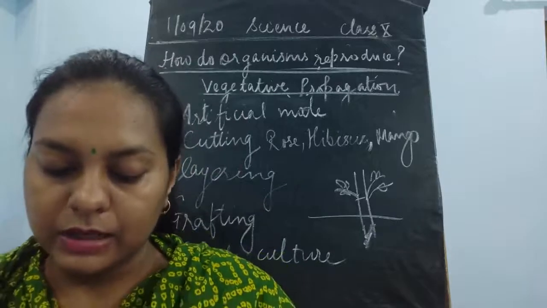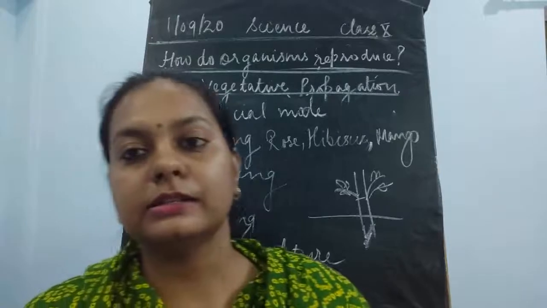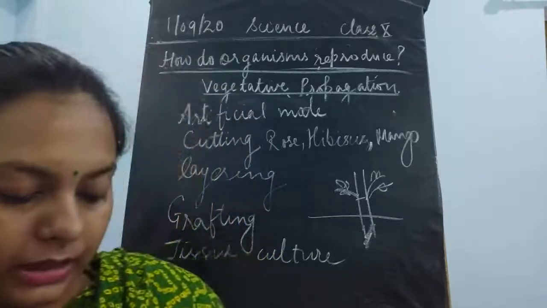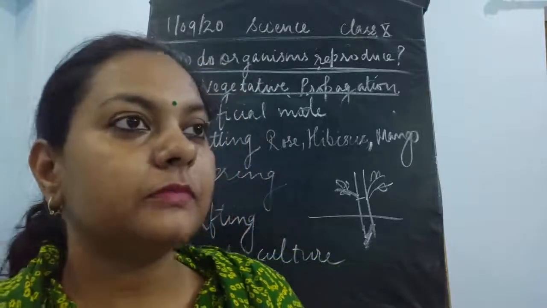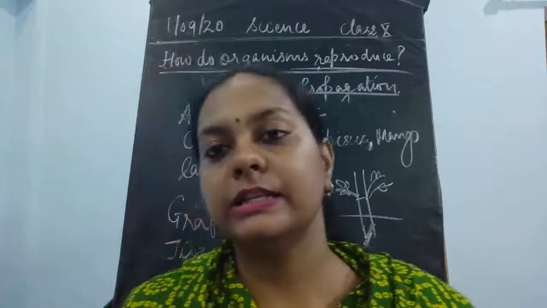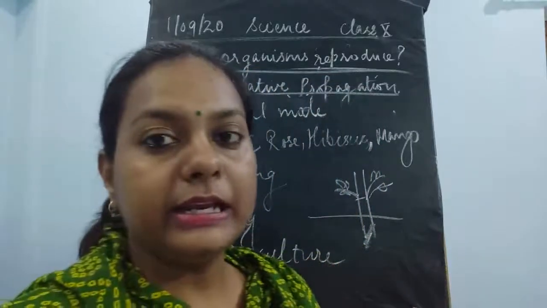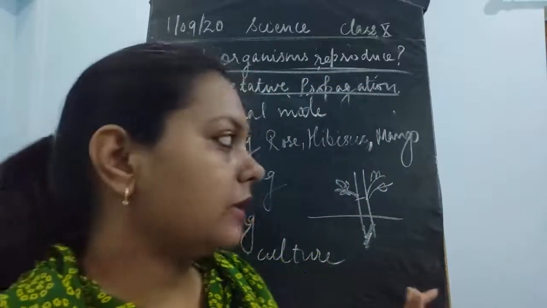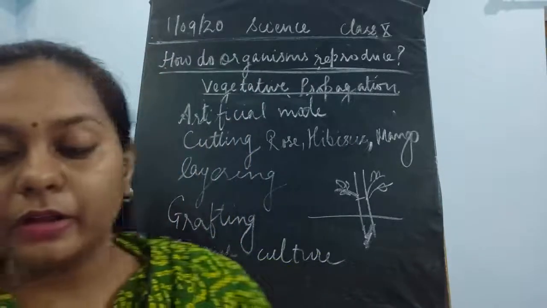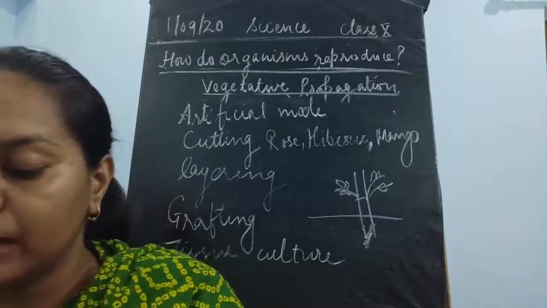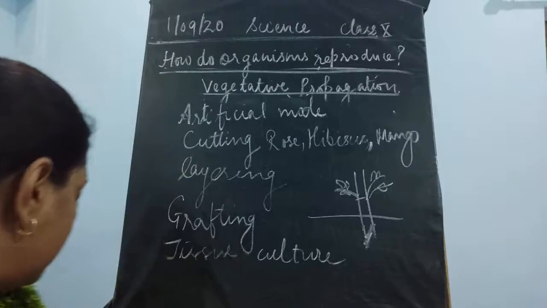Now for stem cutting, healthy stems should be taken. The cutting should be done in the growing season. If the growing season is not there, it is not going to stay alive for many days. It is going to die after some time as soon as you cut it and put it inside the soil. So take the stem of a healthy rose plant, and then you cut a strong stem with healthy parts.